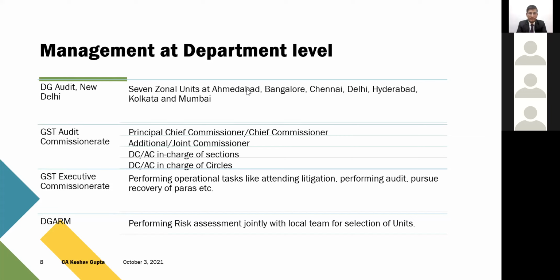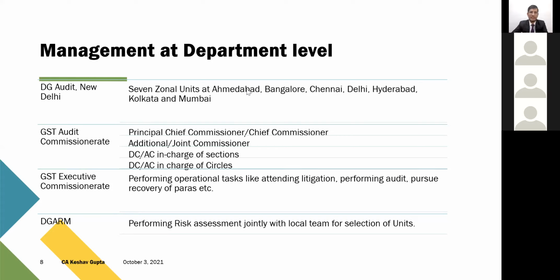Now, after that, there is the GST Audit Commissionerate. Wherever there are GST headquarters, like in Jaipur there's a CGST headquarters, there is also a GST Audit Commissionerate headquarters. Likewise, there must be the same in Mumbai, and I'm sure there must be more than one audit commissionerate in Mumbai, like one for LTUs and another for small taxpayers. So that is the GST Audit Commissionerate.